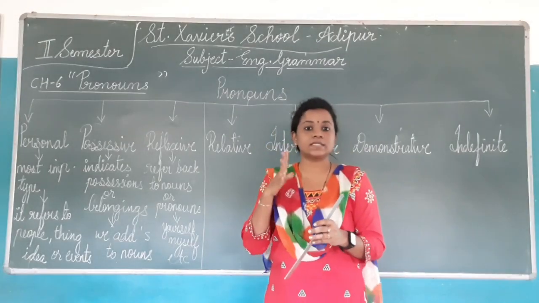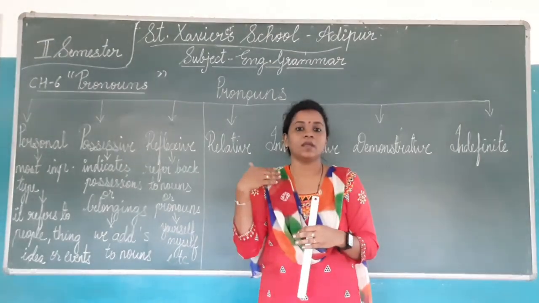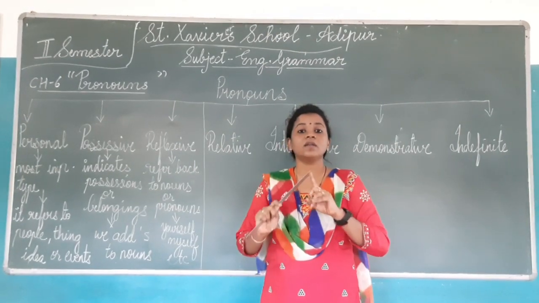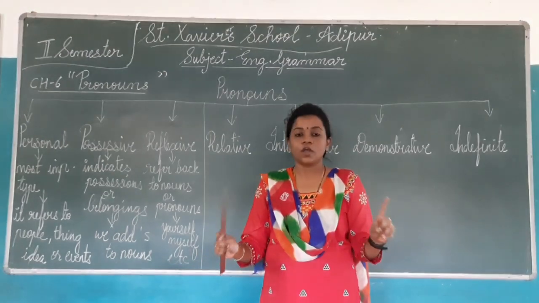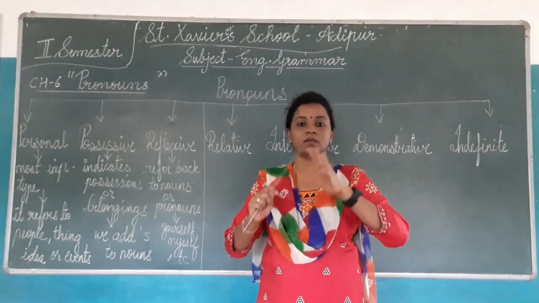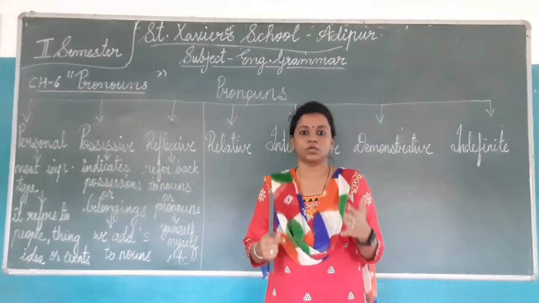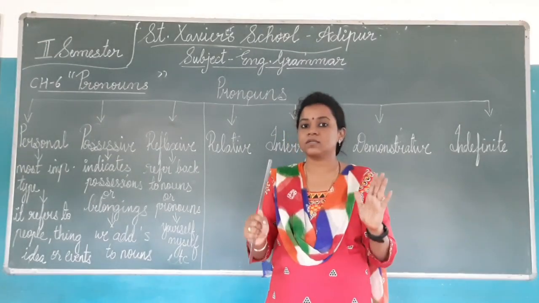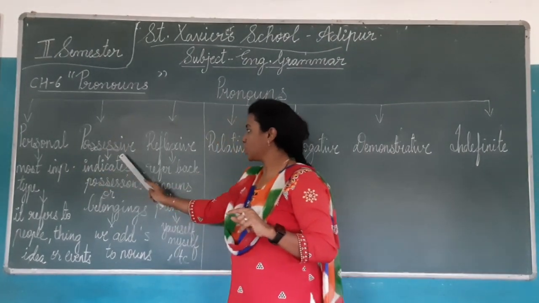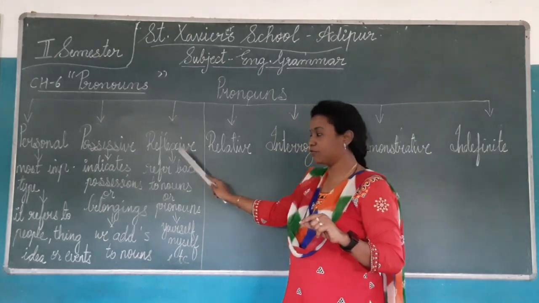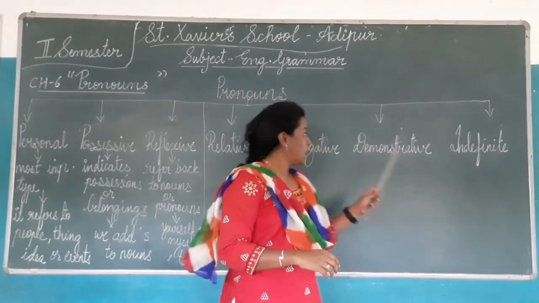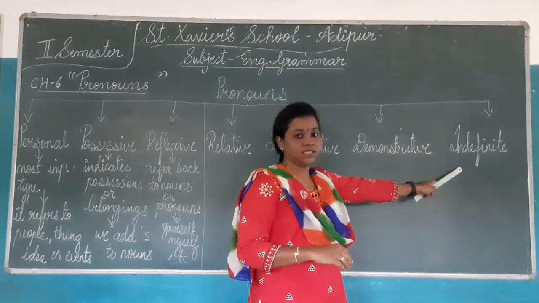Now you are in 6th standard, so the level will be high. So in this chapter we will see there are 7 types of pronoun. So I am going to divide this chapter into 2 parts because 7 types all together you won't be able to understand. Personal, possessive, reflexive, relative, interrogative, demonstrative and indefinite.